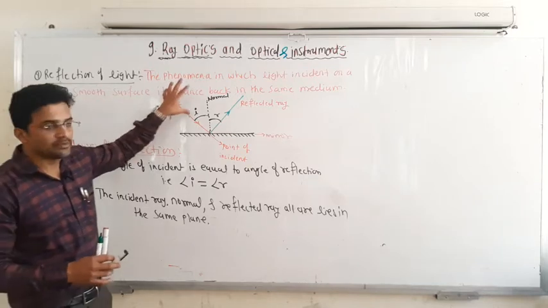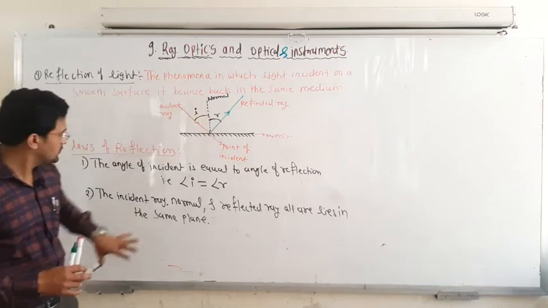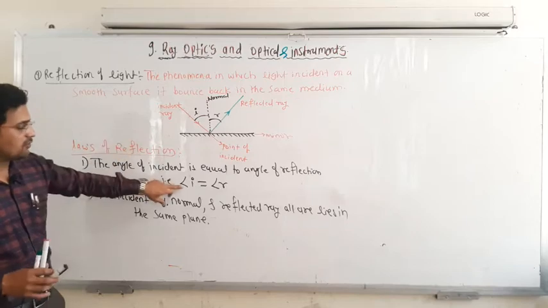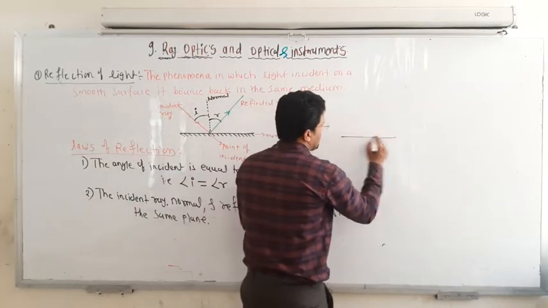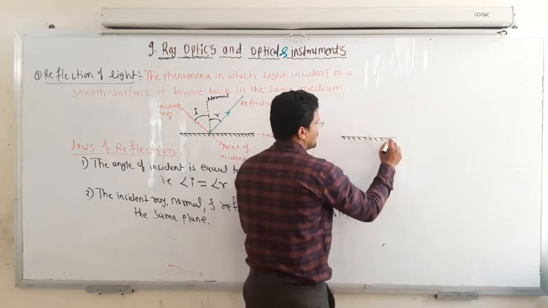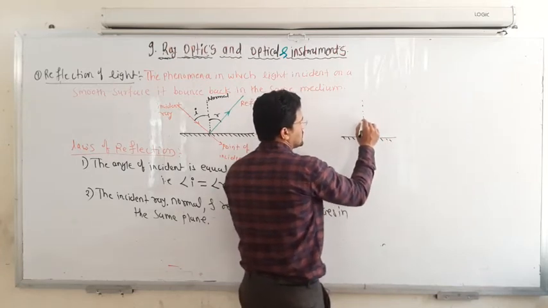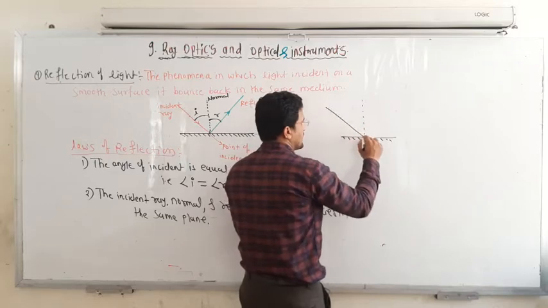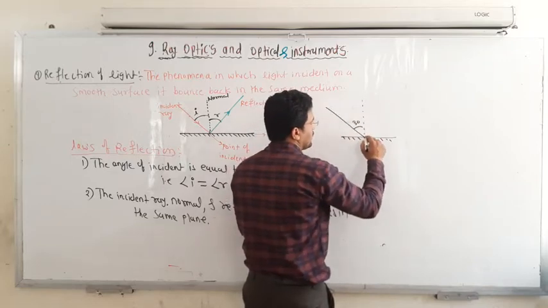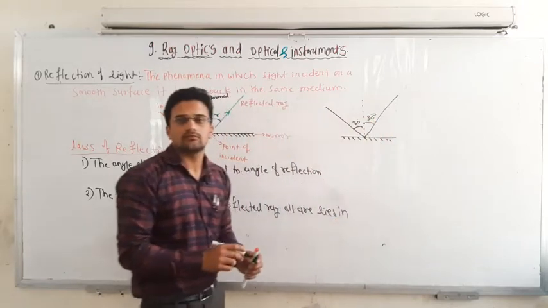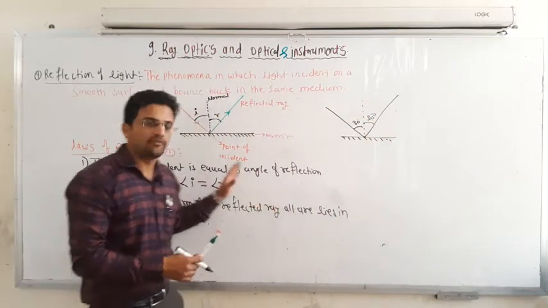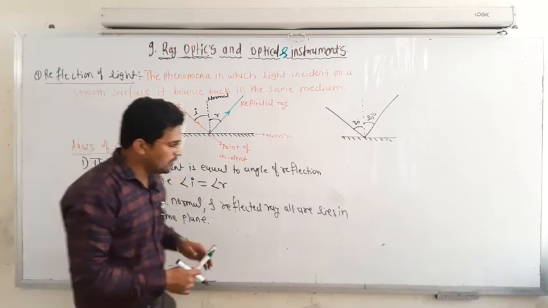So remember the meaning of reflection and the diagram, and the laws of reflection. Angle of incidence is equal to angle of reflection. If you consider this is a mirror, and this is the normal, and the light is incident at an angle of 30 degrees, it will be reflected at an angle of 30 degrees itself. That is nothing but the law of reflection.